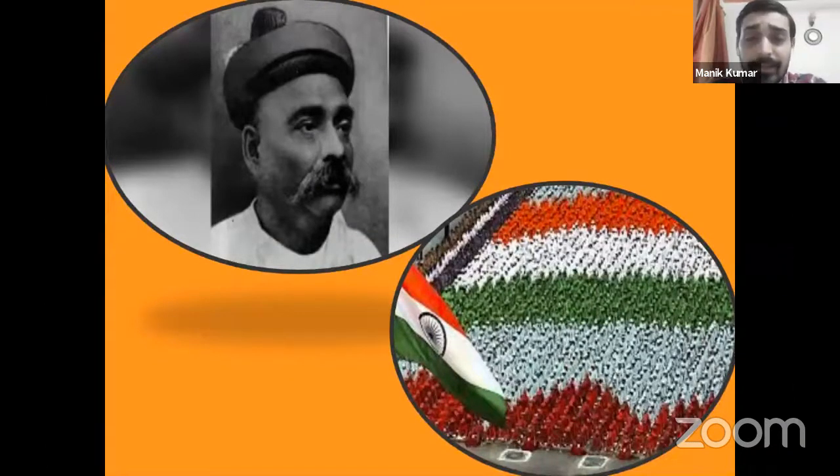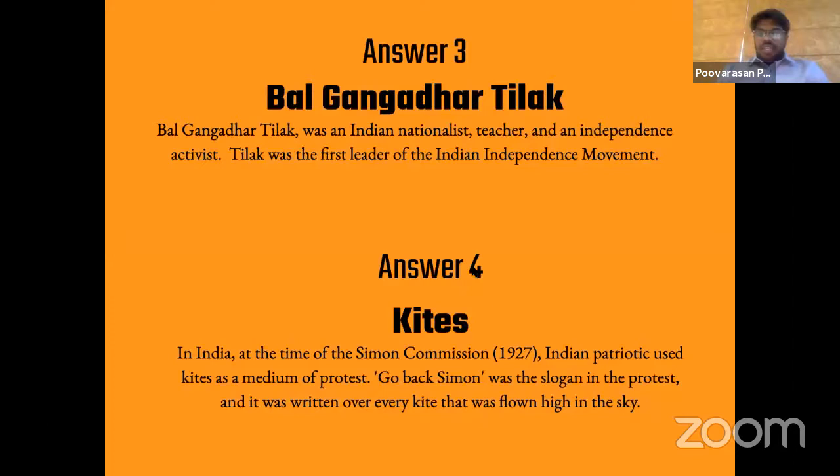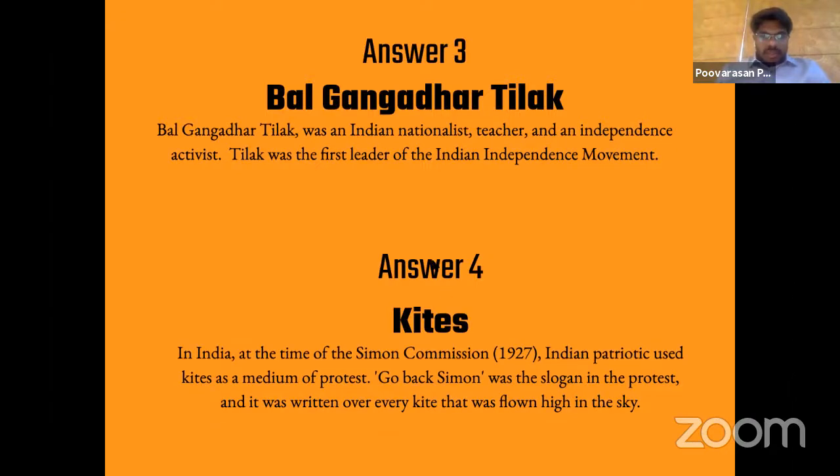So let's find out the correct answers. Mr. Puvasan, if you can just show the correct answers now. The answers are here on the screen. First question is answer 3, and the second one is option A. Let's see how many have got it correct. Okay, for the first question, we've got 89% correct answers. Well done. The second one is a little problematic. Students, come on, pull up your socks. We have a lot more questions coming up. Moving on to the next set of questions now.